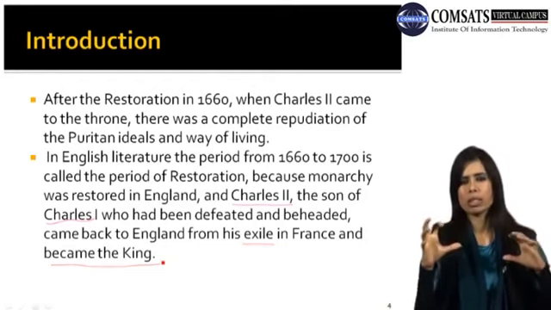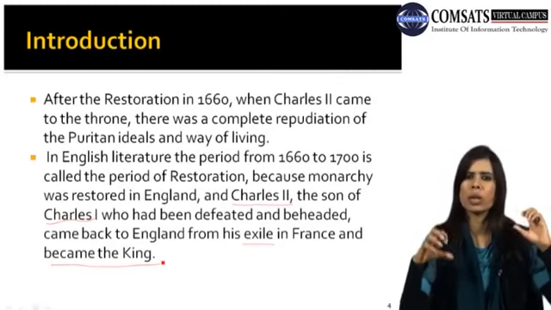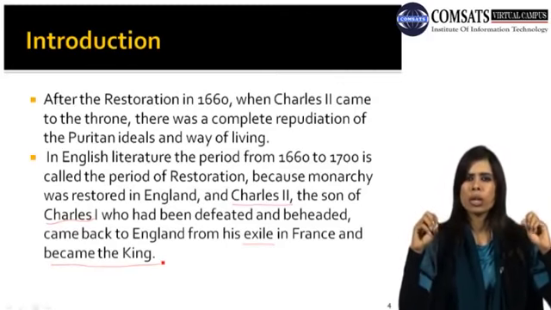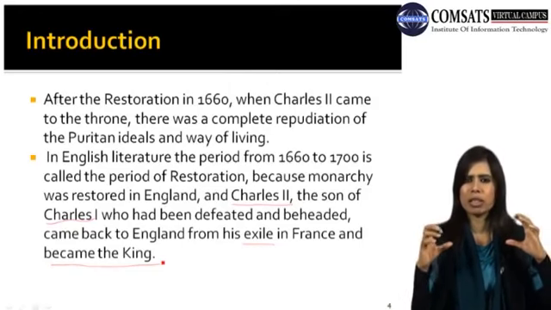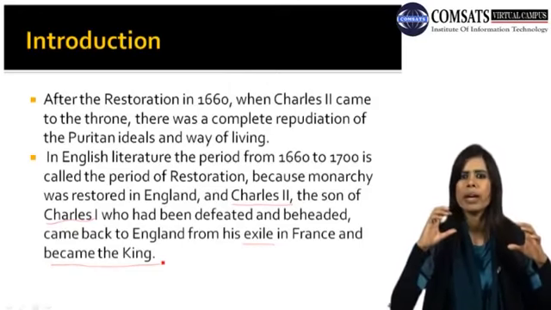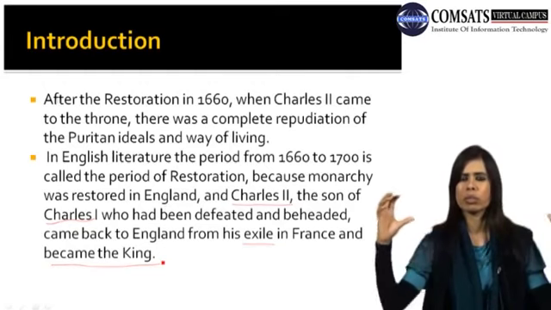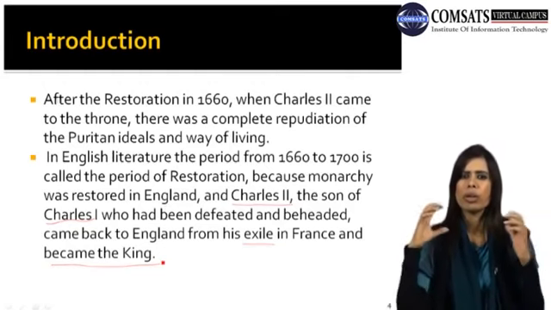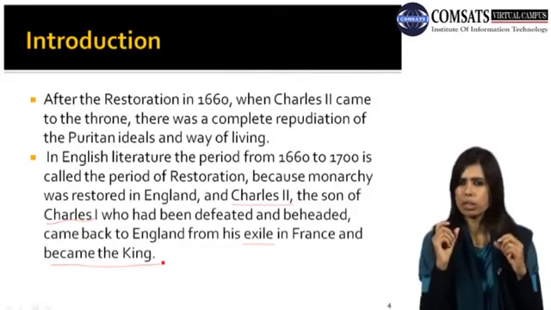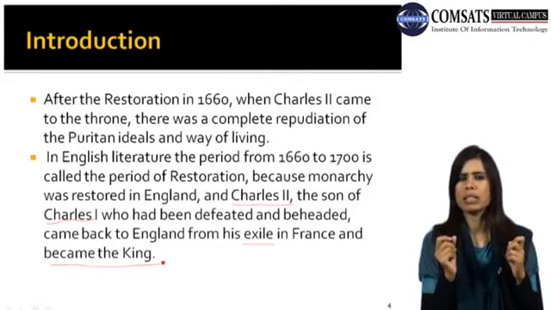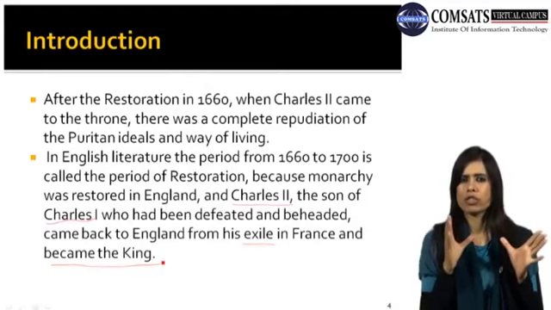These are the basic concepts which you have to keep in mind. Charles I was thrown out to France, and then in 1660 his son came into power in England, and there was a complete restoration of monarchy. That is why this period is known as the Restoration period. Basically this is a restoration of monarchy in England.